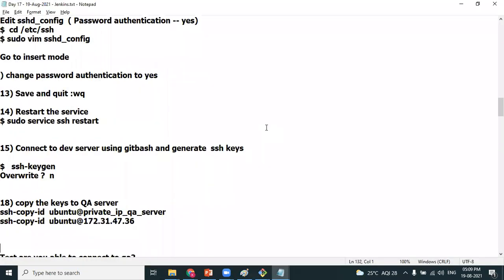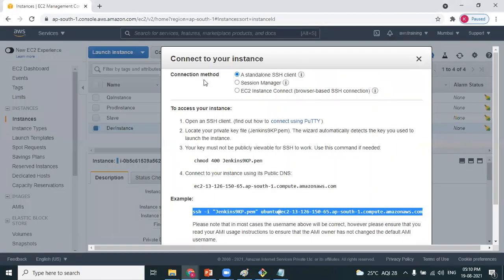I copy the keys to the QA server. So let me take note of the private IP address of the QA server.